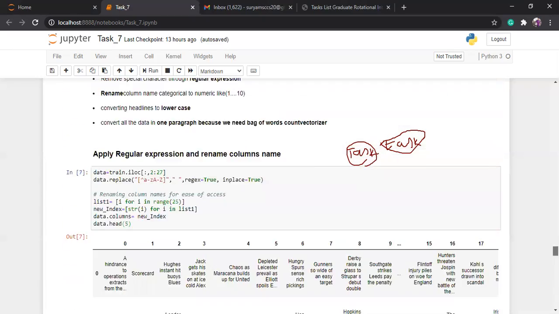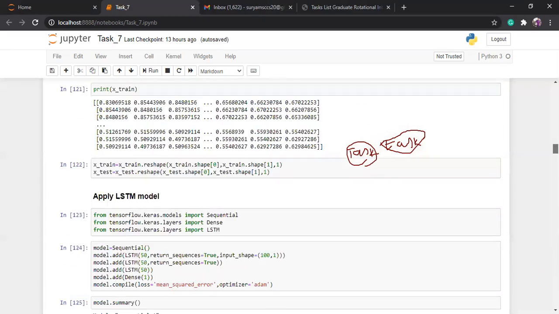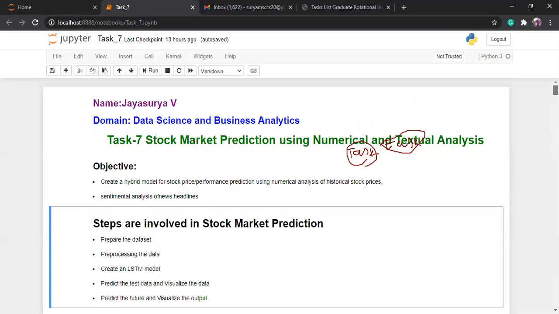In this task 7, you can learn how stock market prediction on future data works through numerical analysis, that means through historical data, and textual analysis, that means how news headline sentiment analysis fits in. These are all the things learned from this project.